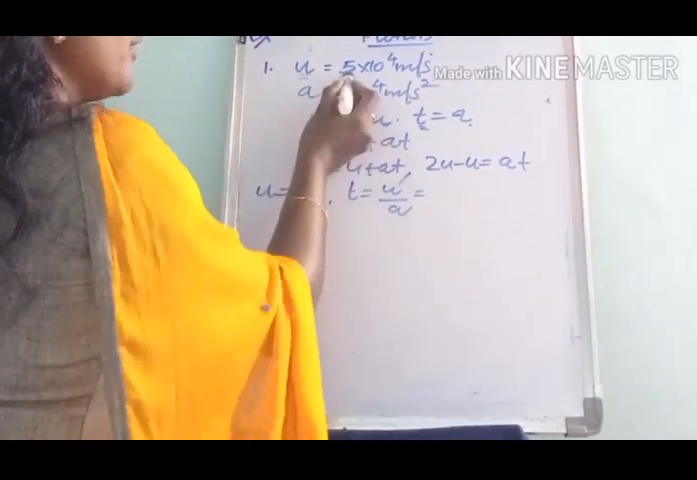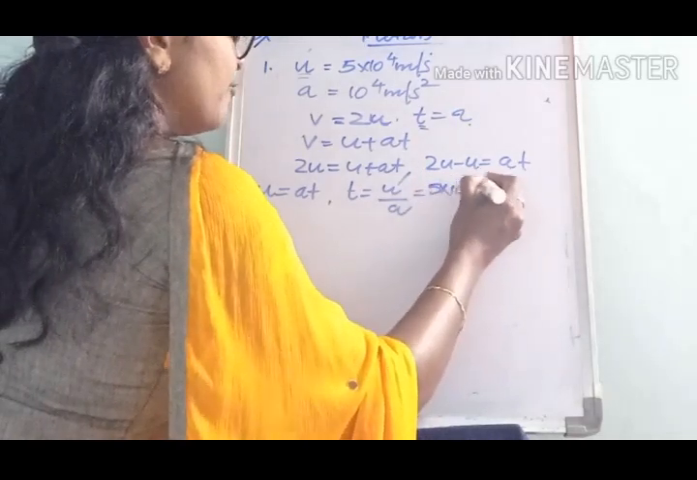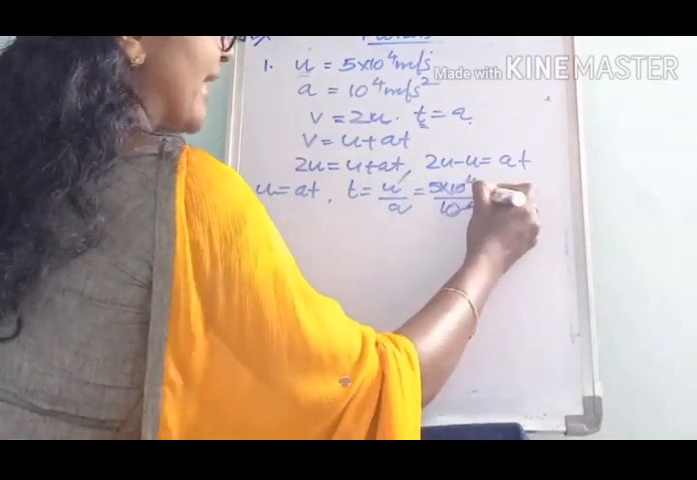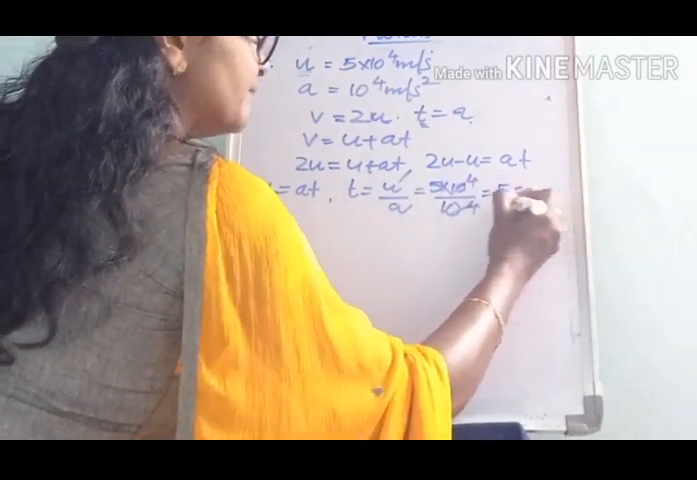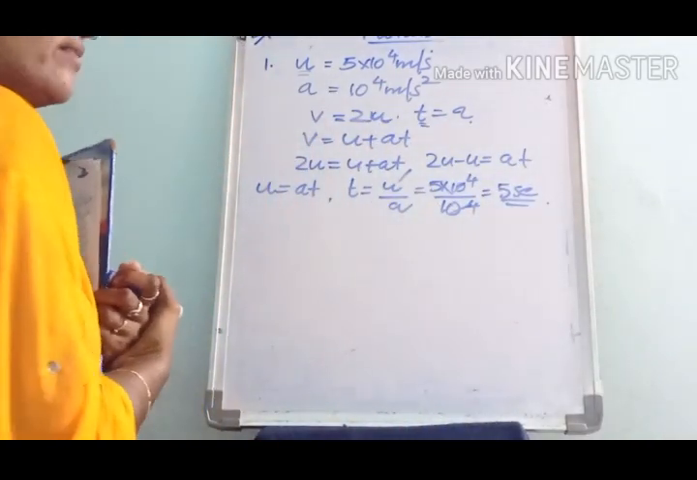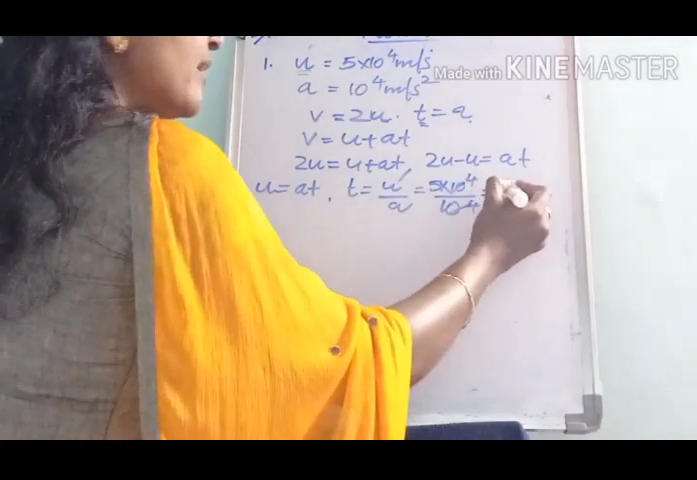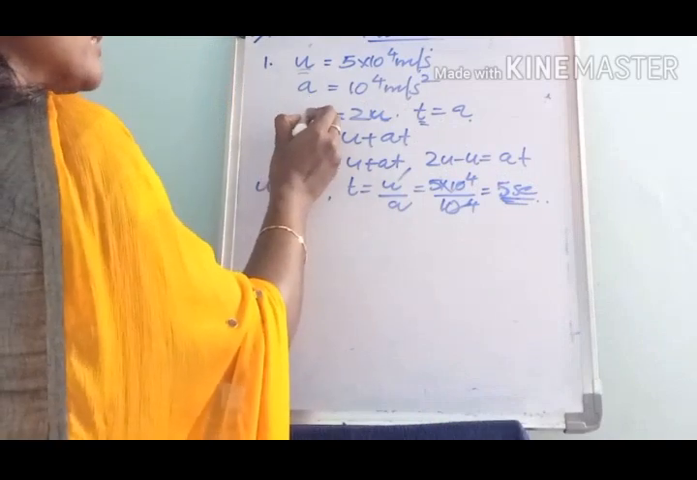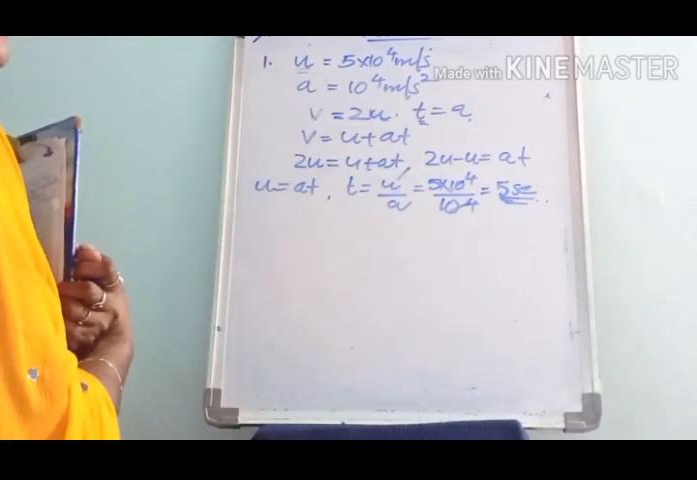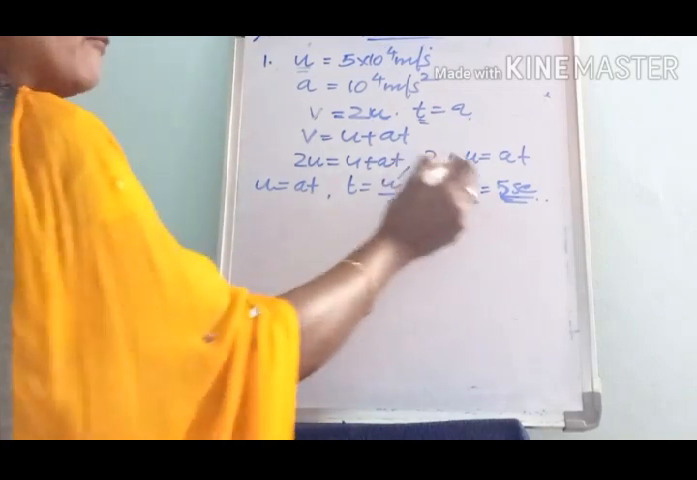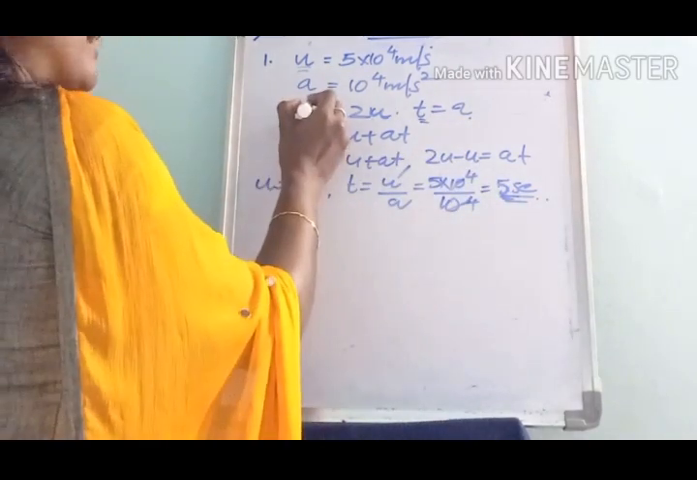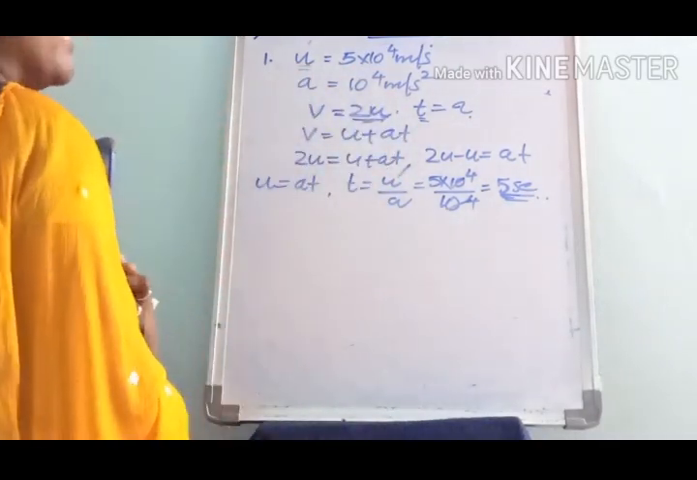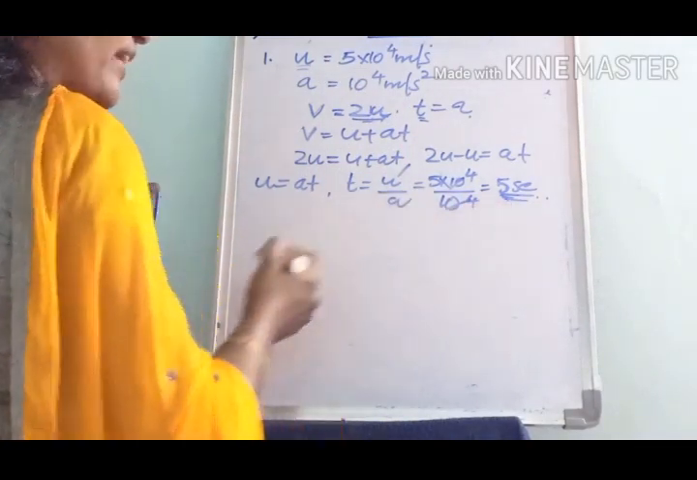Then substitute for u. u is 5 into 10 power 4, and acceleration is 10 power 4. The 10 power 4 cancels and we get 5 seconds. So we got the time as 5 seconds. That is, after 5 seconds from its motion, the final velocity v becomes double its initial velocity.